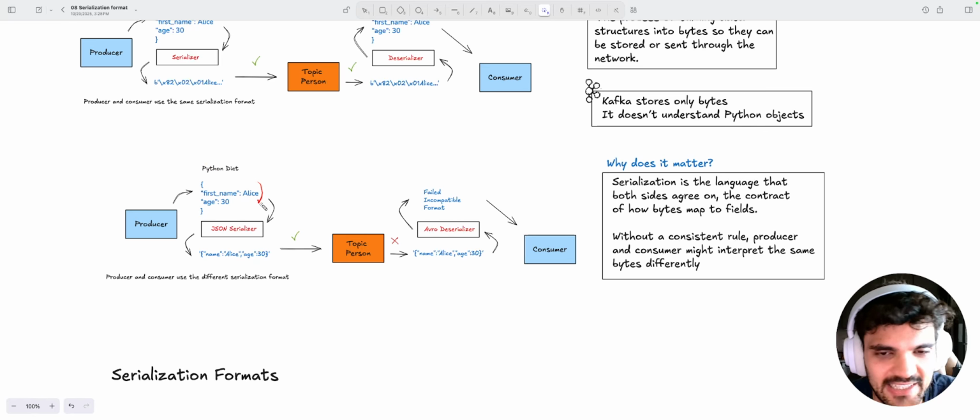But now let's say that we have a Python dictionary, and the producer is serializing it using a JSON serializer. So we convert it to bytes and send it to the topic, but then the consumer is using an Avro deserializer. It fetches this message and tries to put it into the Avro deserializer, but it's going to fail because it has an incompatible format. So the consumer is not able to receive that message. In this case, the producer and consumer are using different serialization formats.